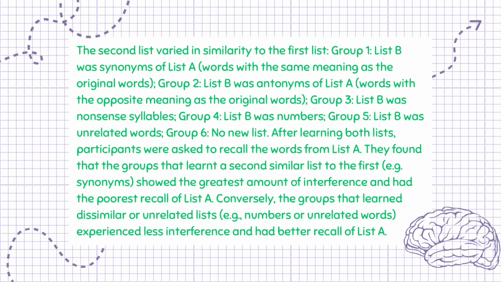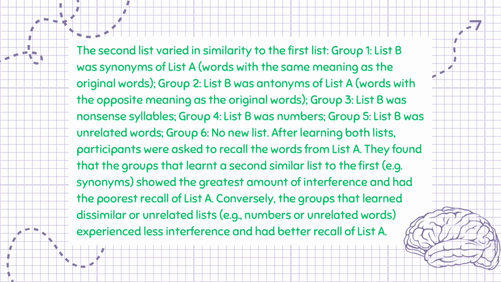The second list varied in similarity to the first list. Group 1, List B was synonyms of List A, words with the same meaning as the original words. Group 2, List B was antonyms of List A, words with the opposite meaning as the original words. Group 3, List B was nonsense syllables. Group 4, List B was numbers. Group 5, List B was unrelated words. Group 6, no new list.